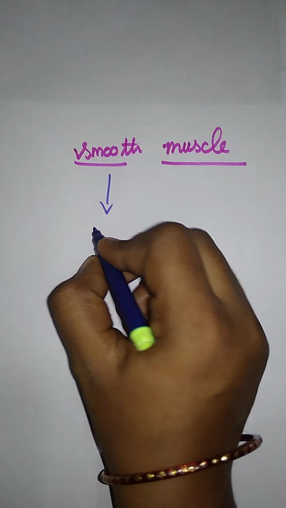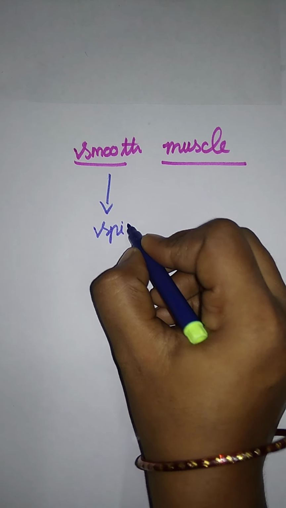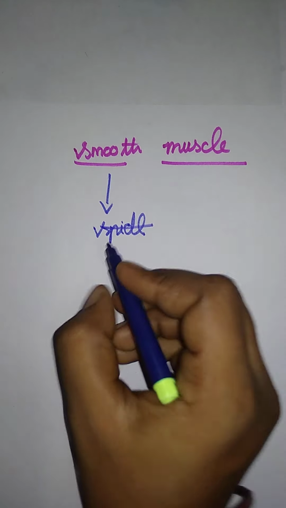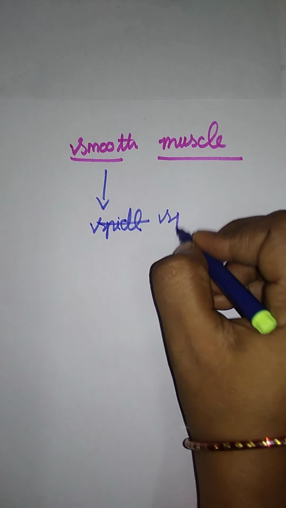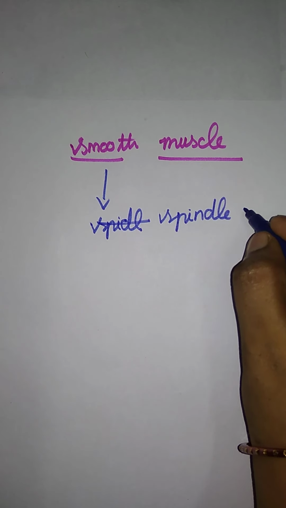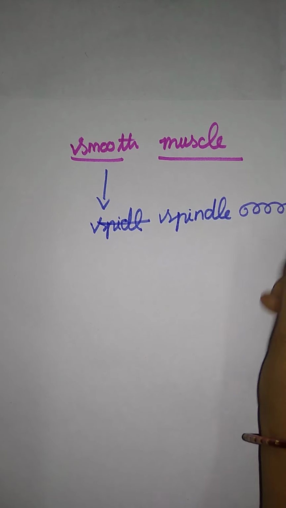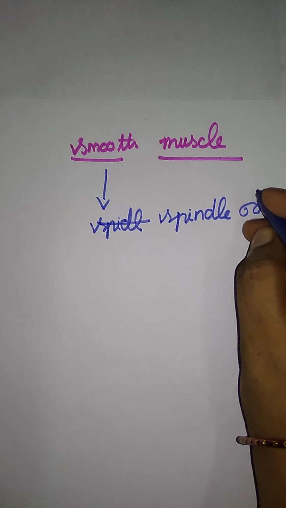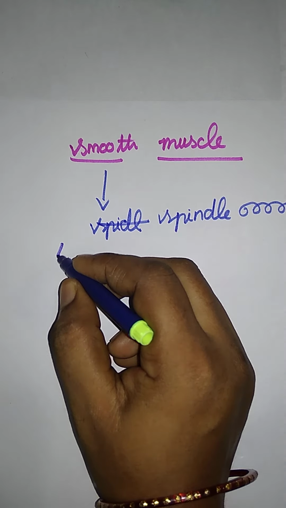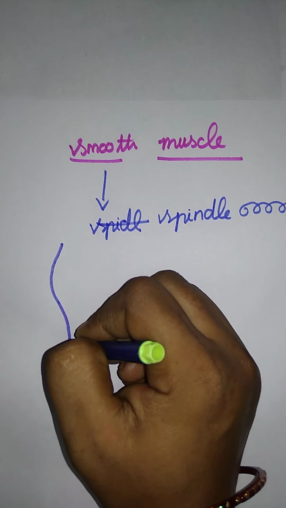Smooth muscles are spindle muscles. What is given here? Spindle. Spindle muscle. So most of their muscles are spindle muscles. They are broad at the middle and narrow at the end.